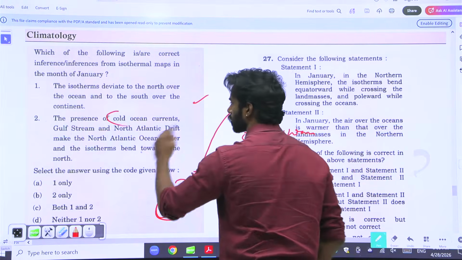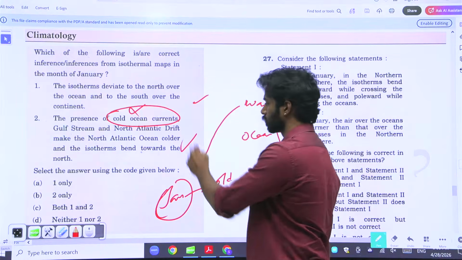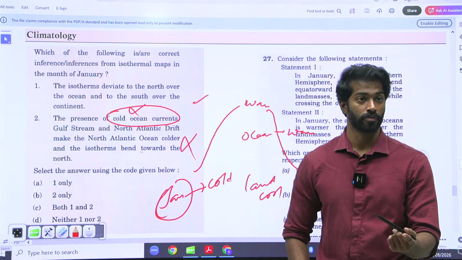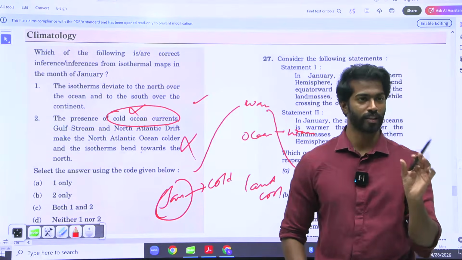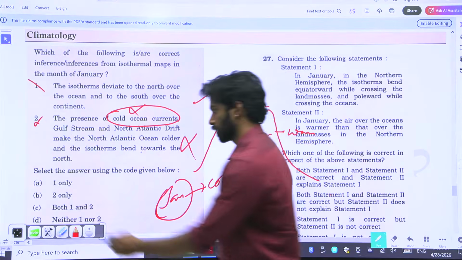Gulf Stream is a warm current. Here they gave it cold ocean current. So obviously this statement is wrong. In order to get this statement wrong, you have to observe. Okay. So if observance is important. So second statement is wrong, first statement is right. So answer is A, 1 only.